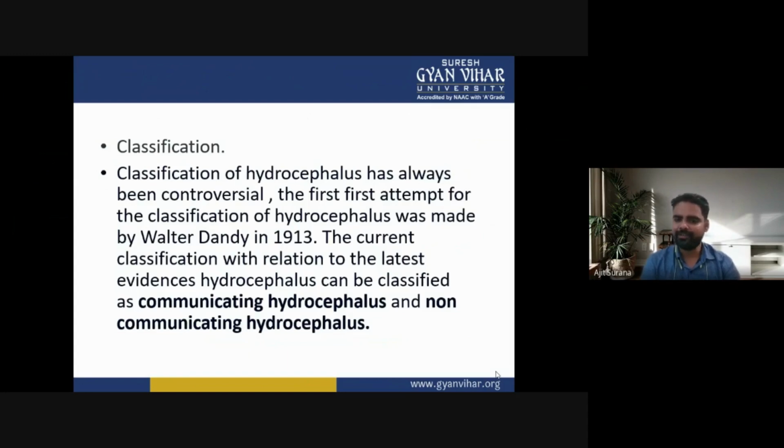The current classification, in relation to the latest evidence, divides hydrocephalus into two types: communicating hydrocephalus and non-communicating hydrocephalus.